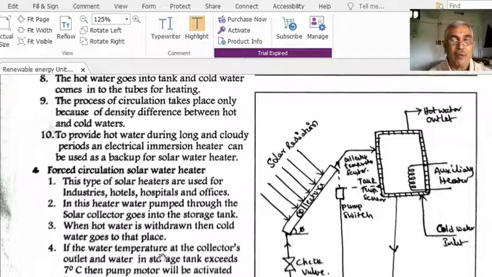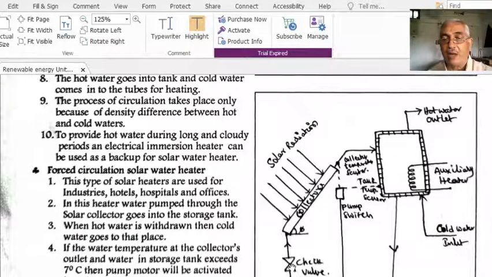If the difference between the water temperature at the collector's outlet, this is the collector's outlet, and the water in the storage tank exceeds 7 degrees centigrade, then the pump motor will be activated by the thermostat. A non-return check valve is needed to prevent the reverse flow.